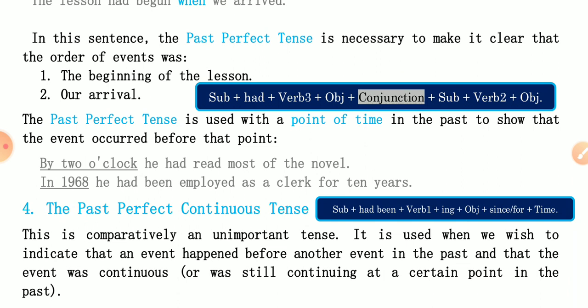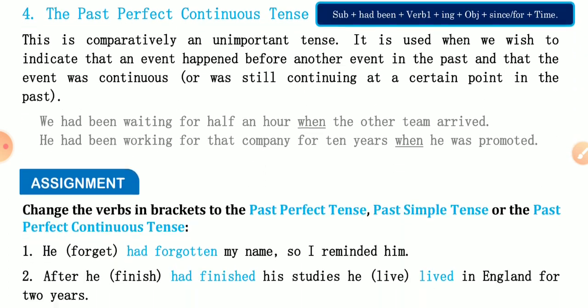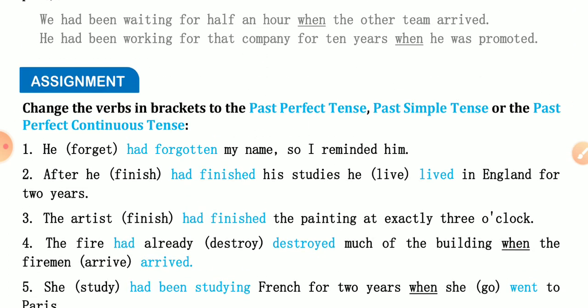The structure you know well, I have written right on the screen. This is comparatively an unimportant tense. They are saying that that is unimportant, but it is also used. Like we had been waiting for half an hour when the other team arrived. He had been working for that company for 10 years when he was promoted. So you can see when conjunction has been used here to connect two sentences, and the first sentence has been used in past perfect continuous tense and second was used in past indefinite tense.